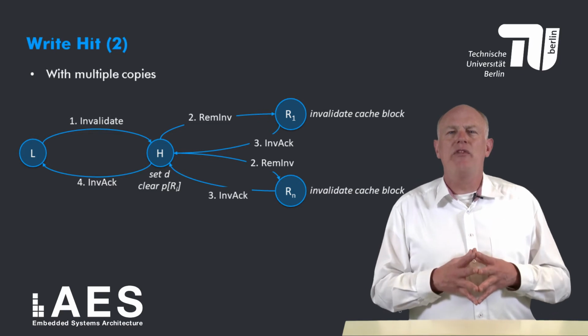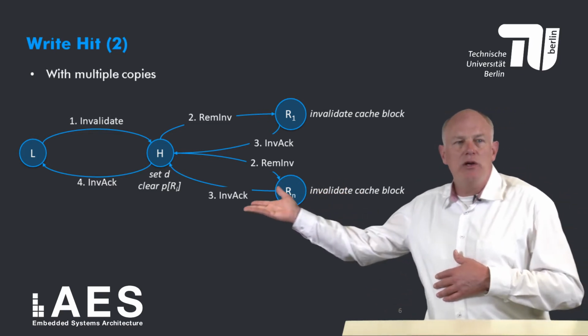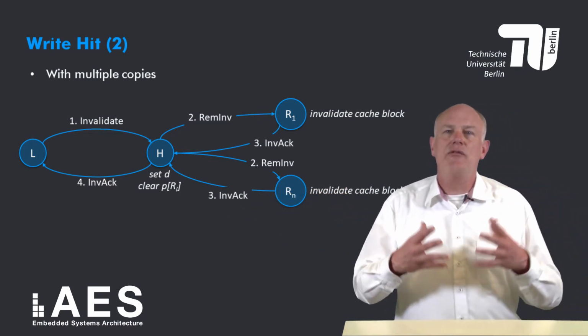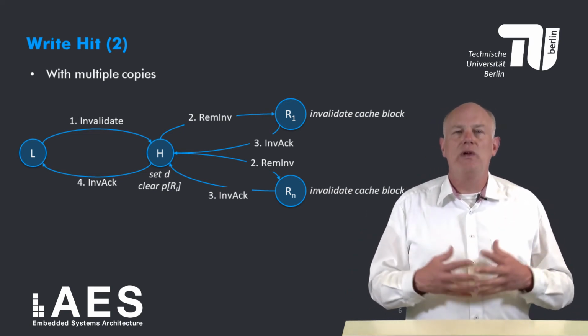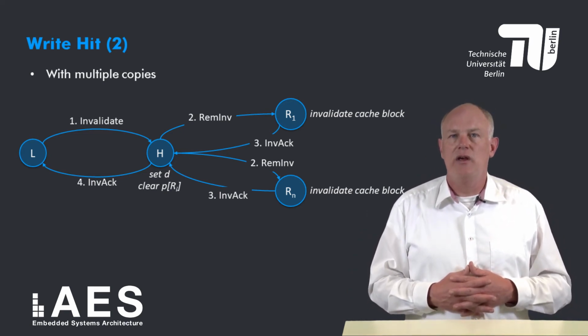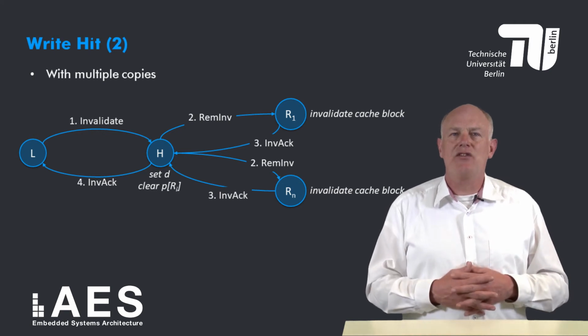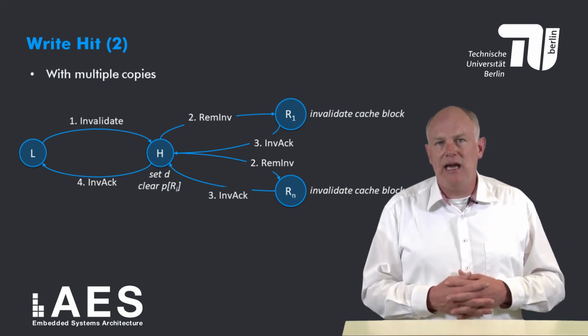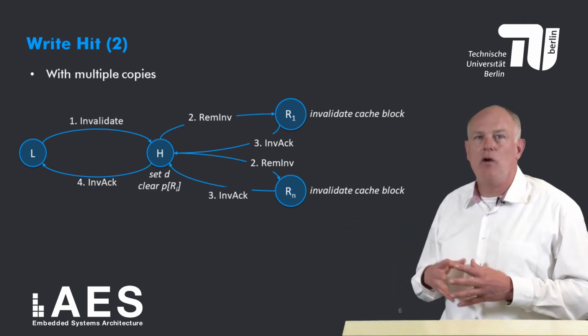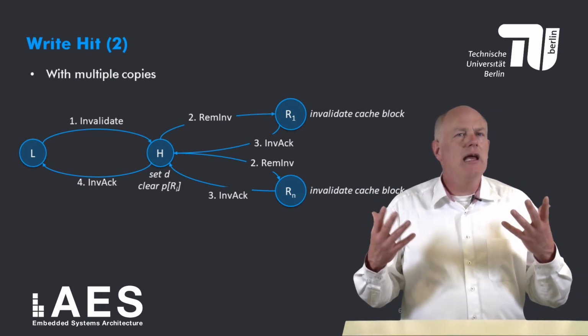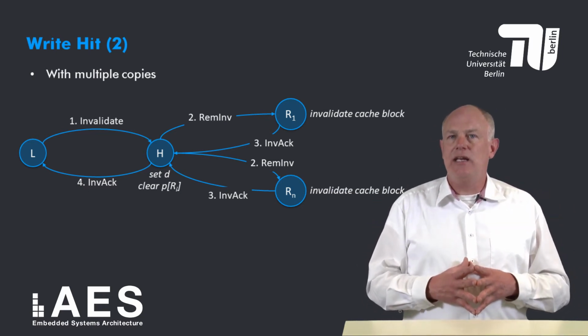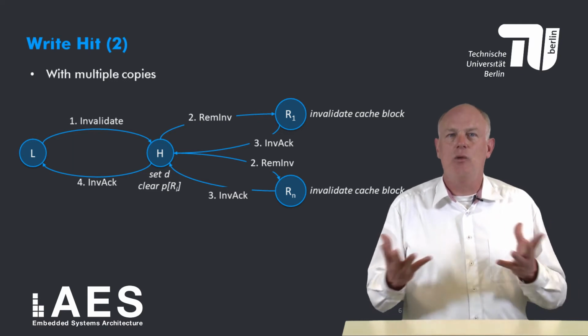Actually, to be 100% correct, this acknowledgement also has to have a different type than a remote invalidate acknowledgement, since they require different actions. But for simplicity, I have not indicated this on this slide. Finally, the local node changes the state of its copy to modified and completes the write.